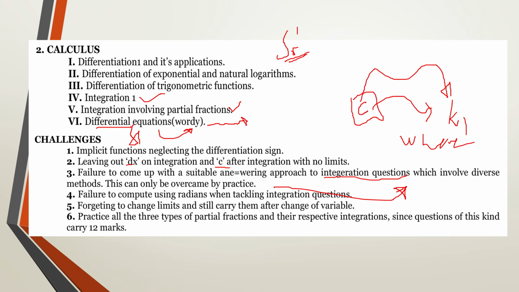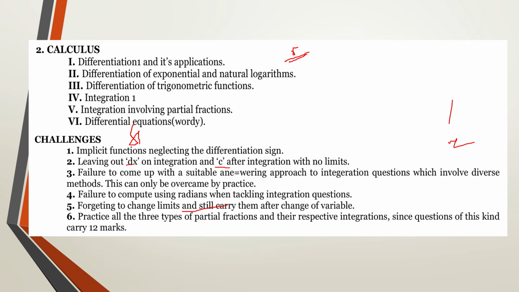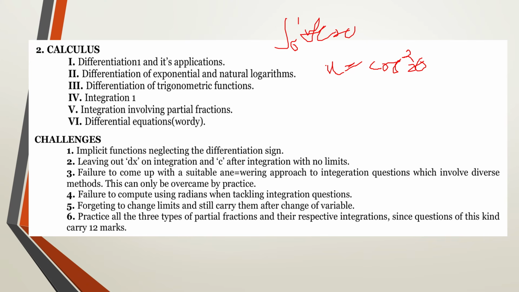Now the next one is going to be forgetting changing limits during integration. This is a very common mistake. So if you look here, after saying, maybe, let u be equal to whichever, let me say cos squared x. If you're having an integration from 0 to 1, with a function of x in respect to dx, this means that these limits are in respect to dx, or to the variable x.